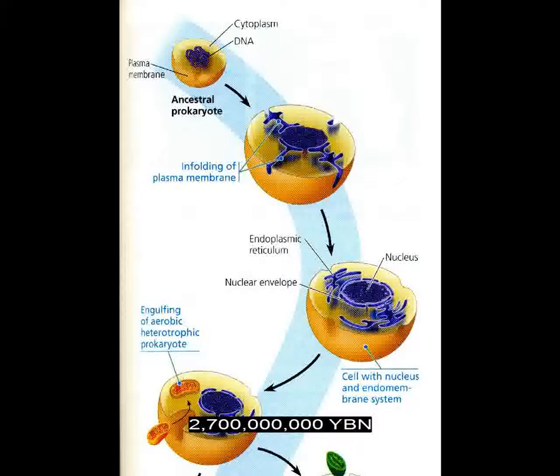Unlike prokaryotic cells, eukaryotic cells have a cytoskeleton. Eukaryotic cells may have mitochondria and plastids, which prokaryotic cells lack. DNA in prokaryotic cells is usually a single circular chromosome, while DNA in the nucleus of eukaryotes contains linear chromosomes.